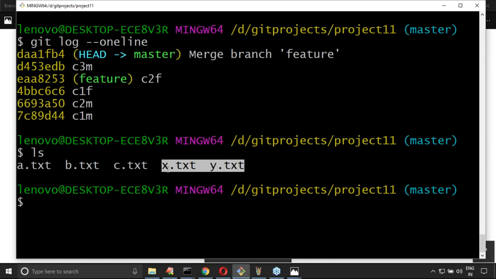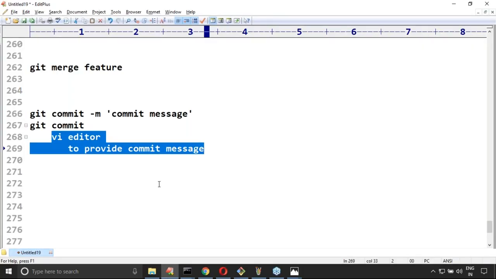If the master branch and child branch both modify the same file, there may be a chance of conflict. How to resolve merge conflicts, I will take care of that, don't worry. As of now, first try to understand what a three-way merge is and when it happens. Clear?